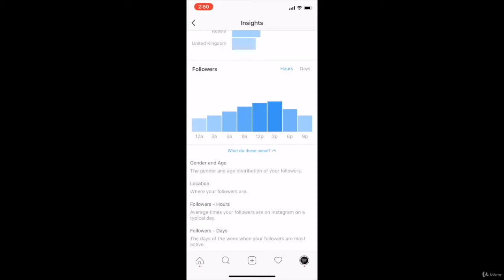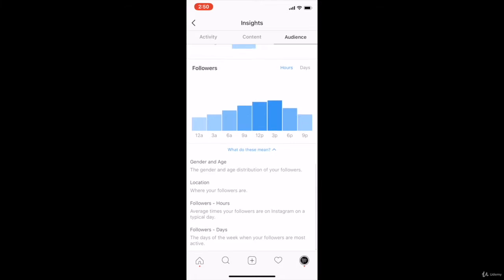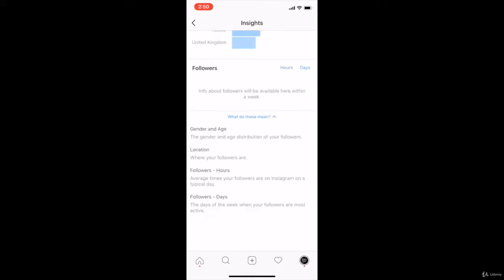Now, for the perfect time to add your posts, if you go on the Insights section, you go on Audience, you'll be able to see at the bottom your followers, and you'll be able to watch right here the times. You want to choose the peak time, which is 9 a.m., 12 p.m., and 3 p.m. Eventually, days will be updated when you've been on using the Insights or the Instagram for more than a week.